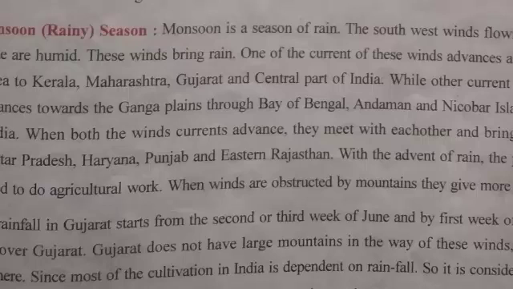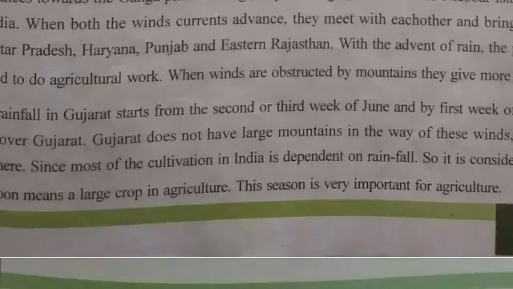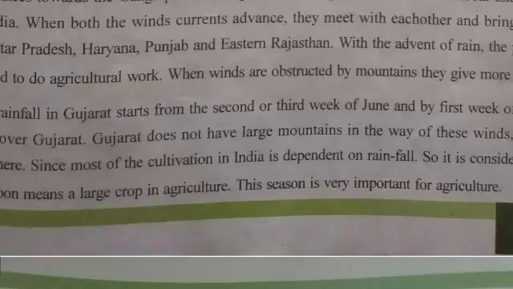When winds are obstructed by mountains, they give more rain. So the rainfall in Gujarat starts from the second or third week of June to the first week of July. So in Gujarat mainly it starts in the middle of June, or maybe at the end of June or the starting of July. In Gujarat it comes a little later in comparison to Maharashtra or some other states.